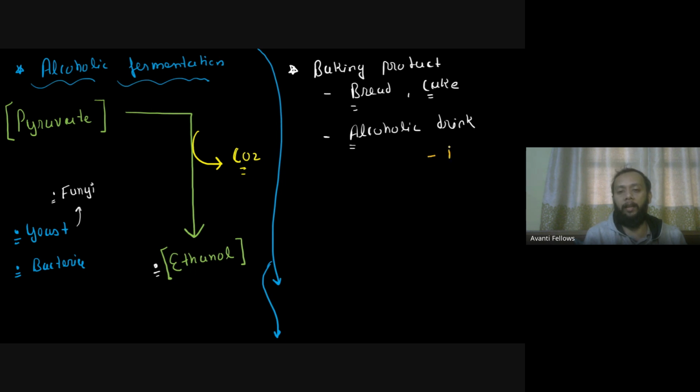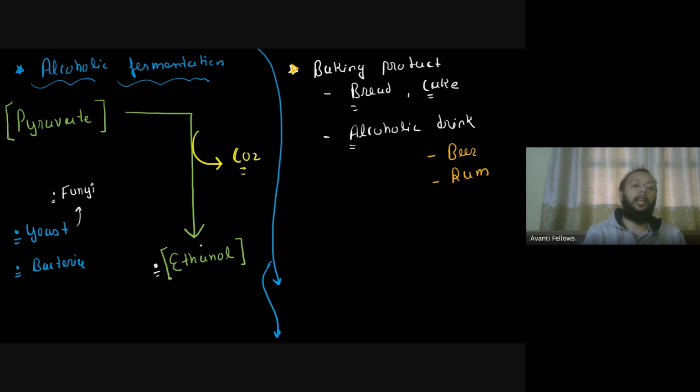So please remember, you can have something like beer or even rum. These are the alcoholic drinks. I'm just giving you a couple of examples which are very widely used. Whenever these drinks are being made, you have to undertake the fermentation. So this much you have to remember. They do have a very significant commercial importance. And whenever the reaction happens, there is going to be a release of CO2 over here. So remember this much.